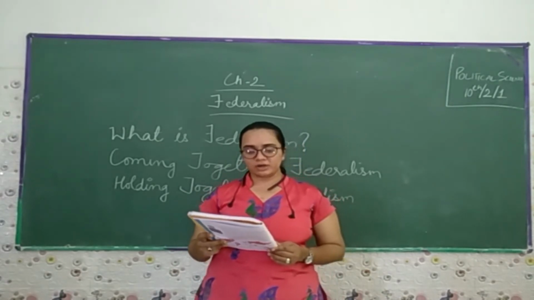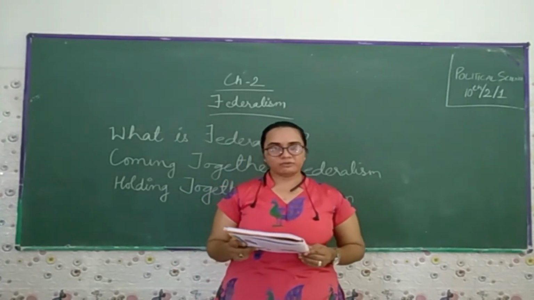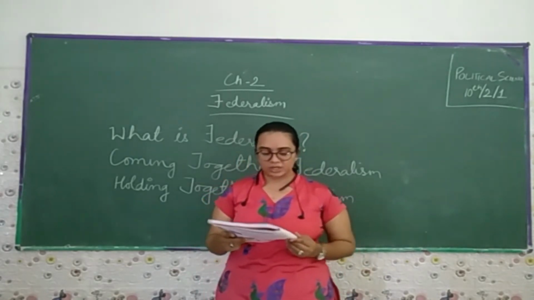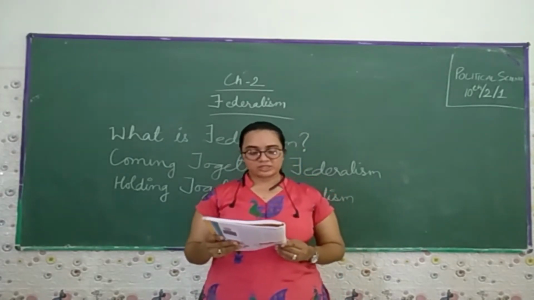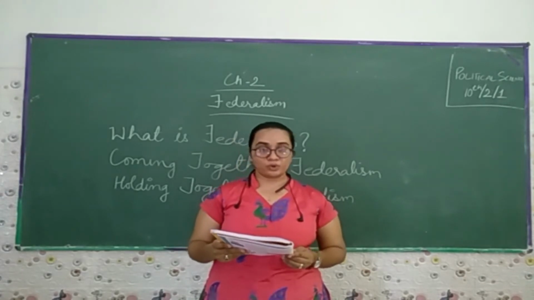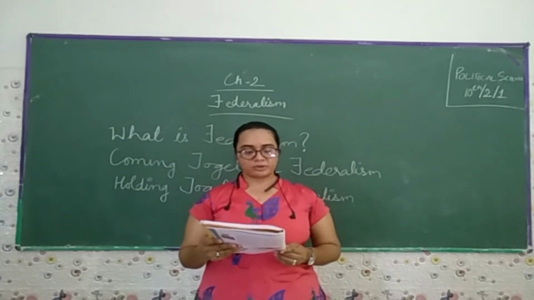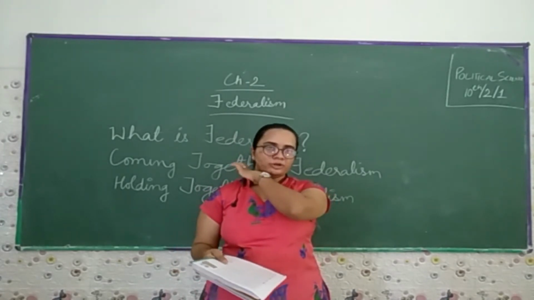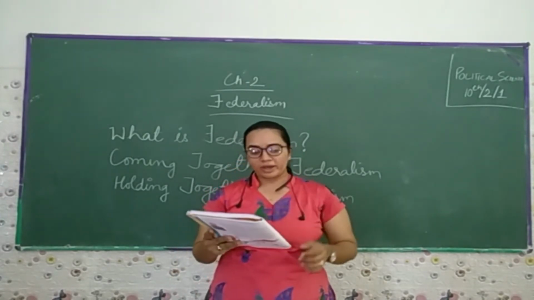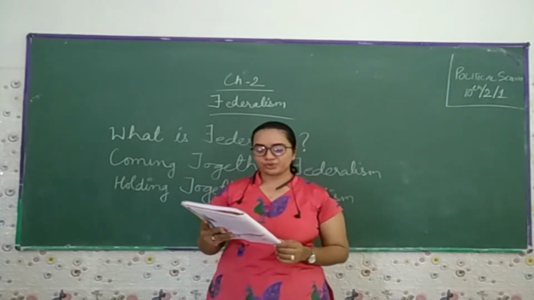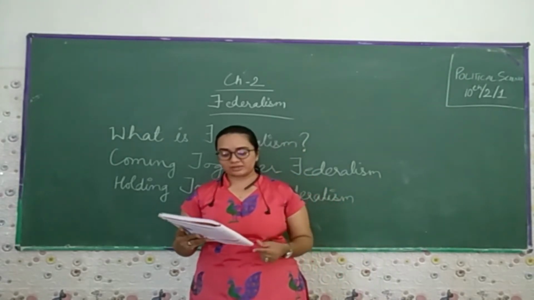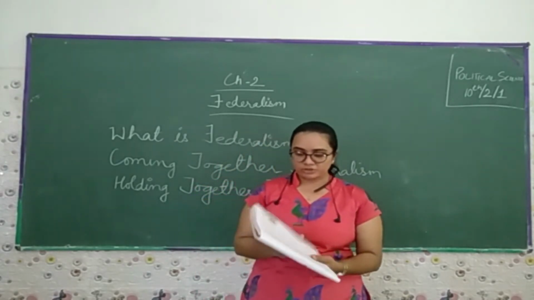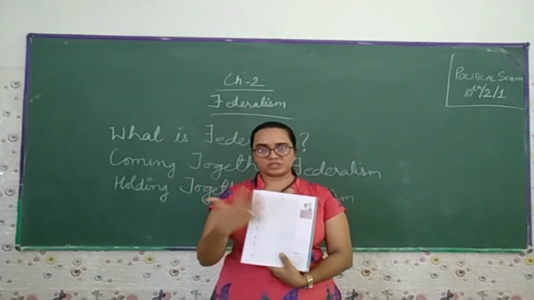But in a federal system, the central government cannot order the state government to do something. The state government has power of its own, for which it is not answerable to the central government. They have some autonomy where they do not have to answer to the central government. Both governments are separately answerable to the people. So these are the topics we are going to discuss further.